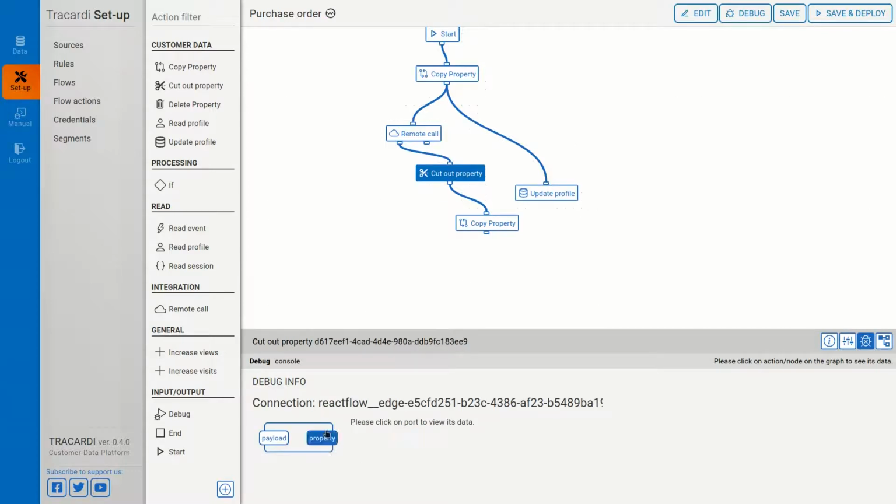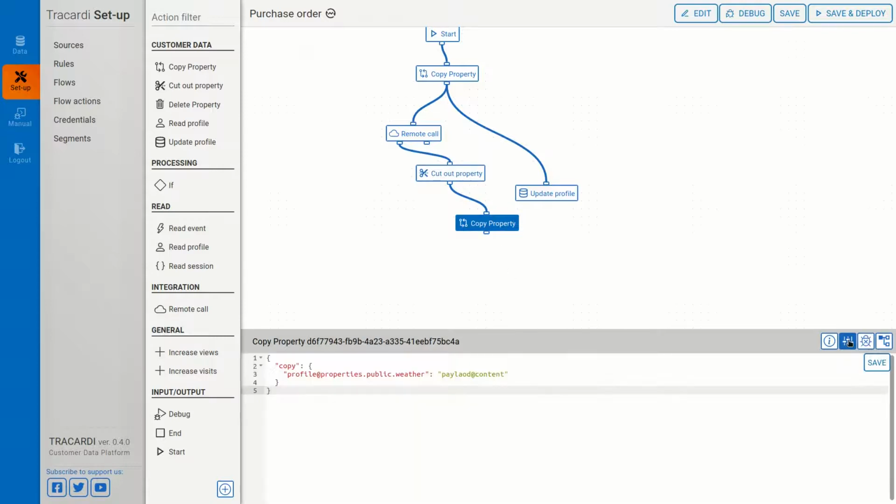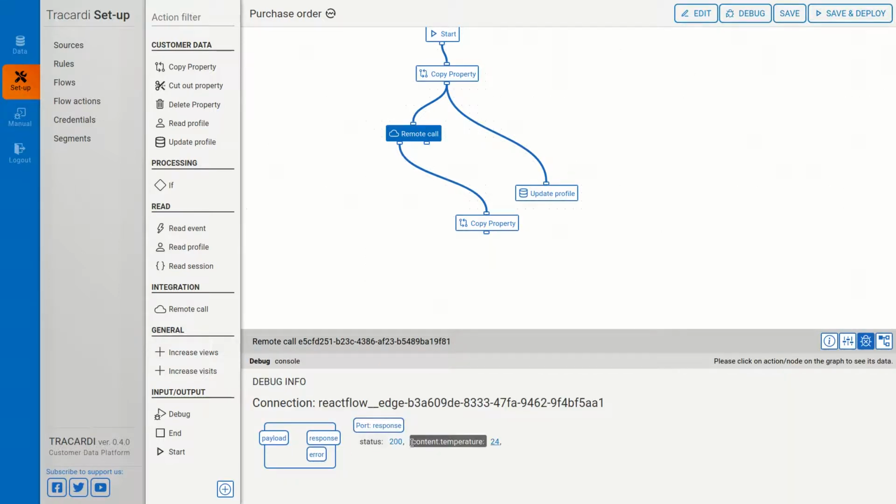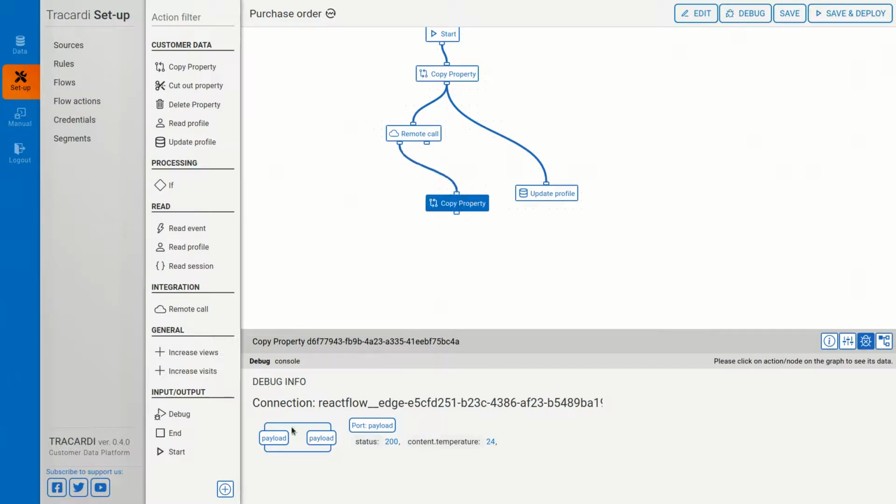Let's see. No, temperature, content. Oh, maybe we won't be cutting out this. Just take from payload, content. Yes, content, and we'll have temperature. Okay, let's debug it. Here we go. Input, output the same. Let's save it.